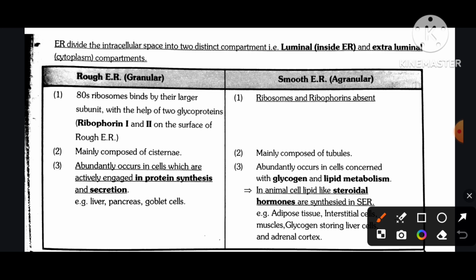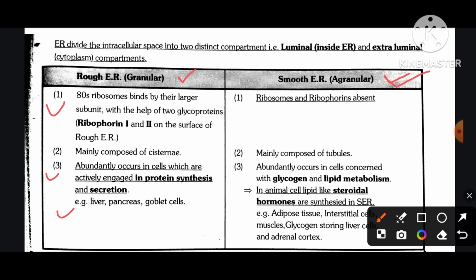Rough endoplasmic reticulum is granular; smooth endoplasmic reticulum is agranular. In rough endoplasmic reticulum, 80S ribosomes bind by their larger subunit with the help of two glycoproteins, ribophorin 1 and 2, on the surface of the rough endoplasmic reticulum, which is mainly composed of cisternae. It abundantly occurs in cells which are actively engaged in protein synthesis and secretion, for example, liver, pancreas, and goblet cells.